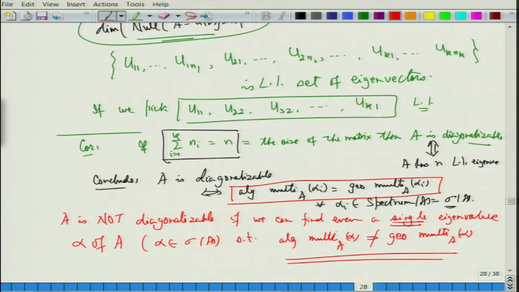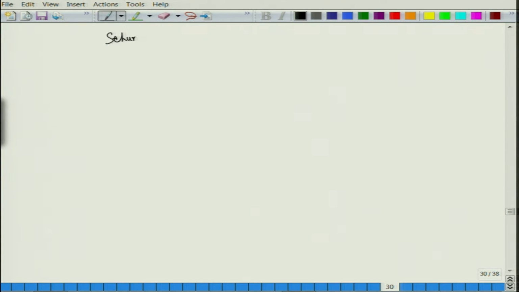Now, the next thing that we would like to look at is what is called Schur upper triangularization. All right. So, recall we have done A equal to LU, A equal to BC, the rank decomposition, A equal to QR.